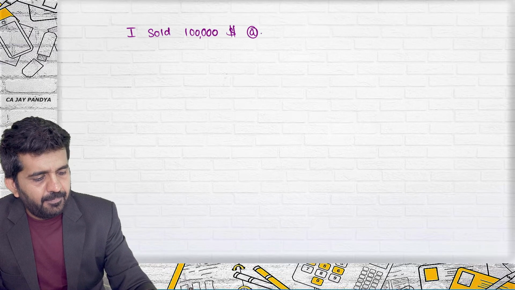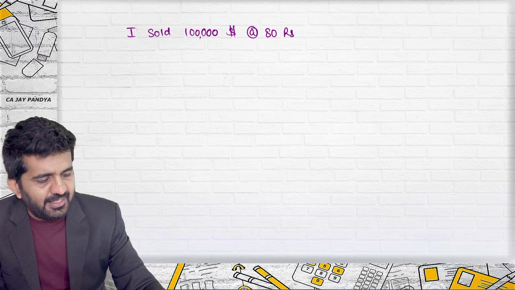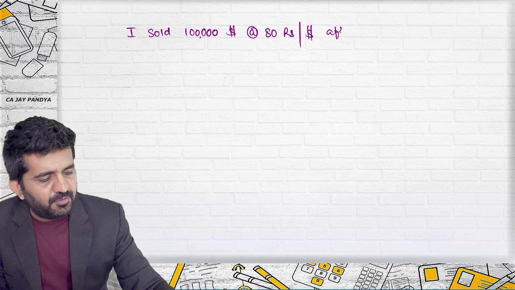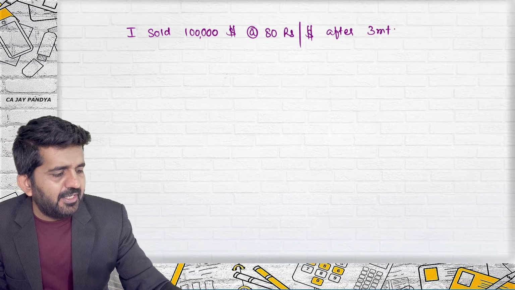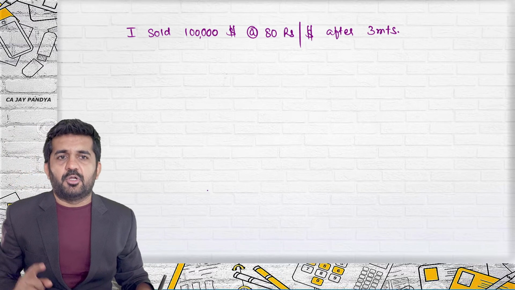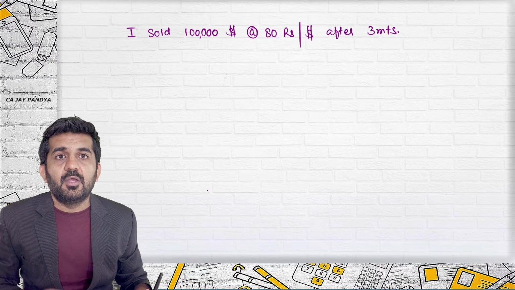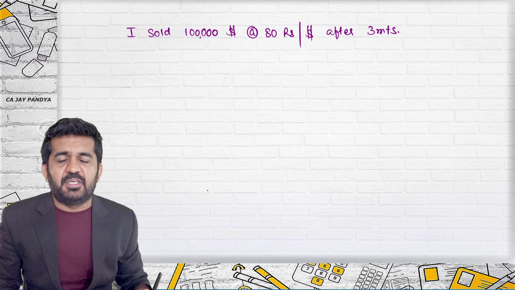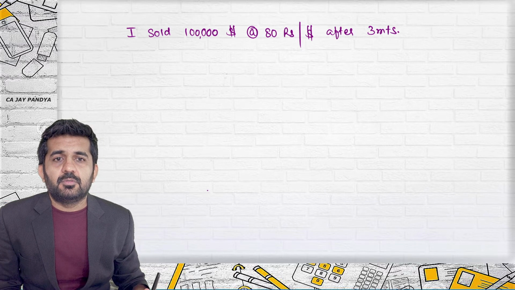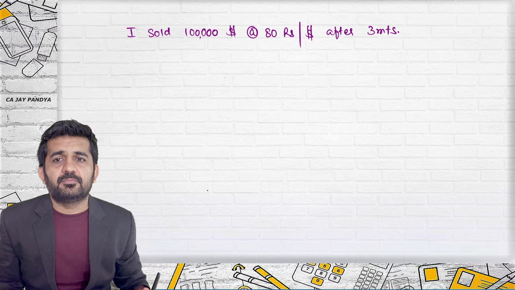Alright, let me write down on another page. I sold $1 lakh at the rate of rupees 80 per dollar after 3 months. Let me test Darshita whether you know it or not. This contract is entered when? Today. I can sell $1 lakh after what period? No, I am selling right now, but I will sell after 3 months.